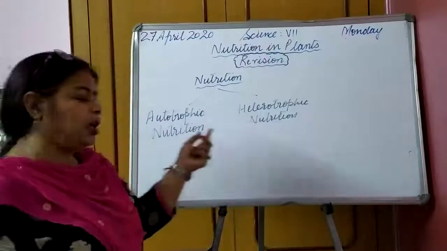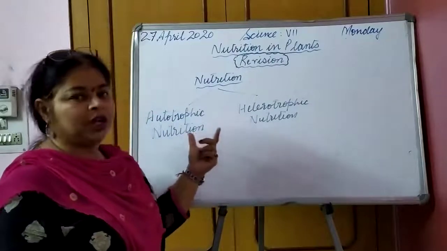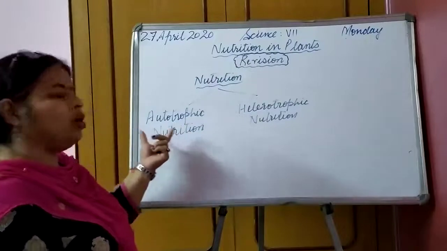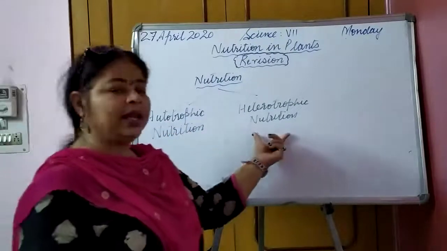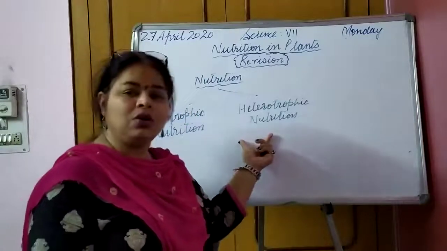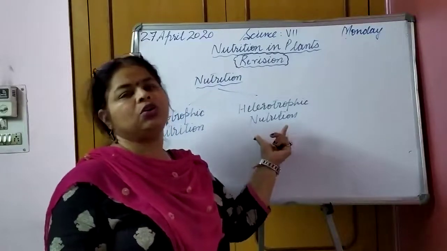So spell after me: auto, A-U-T-O, auto, trophic, T-R-O-P-H-I-C, trophic, autotrophic nutrition. The second category is heterotrophic, H-E-T-E-R-O-T-R-O-P-H-I-C, heterotrophic.